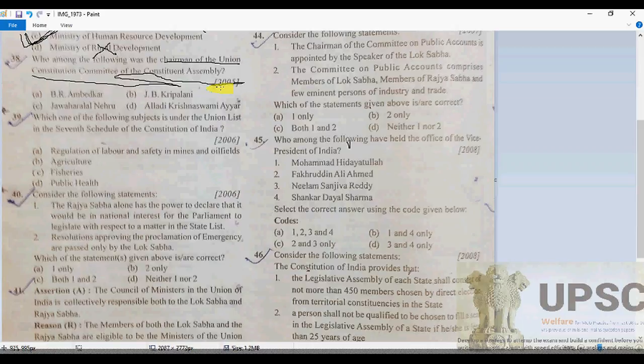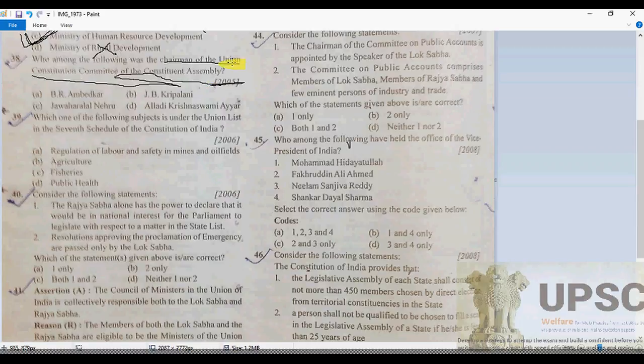As we know, the Union Powers Committee and Union Constitution Committee chairman was Pandit Jawaharlal Nehru, and the Drafting Committee was B.R. Ambedkar. The Flag Committee was J.P. Kripalani, and the Fundamental Rights and Minorities Committee chairman was Vallabhbhai Patel, and the Provincial Constitution Committee was also Vallabhbhai Patel.